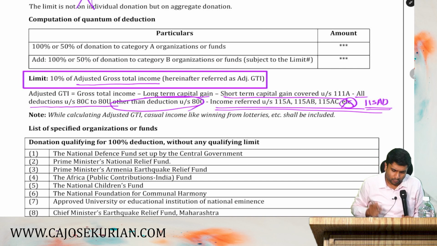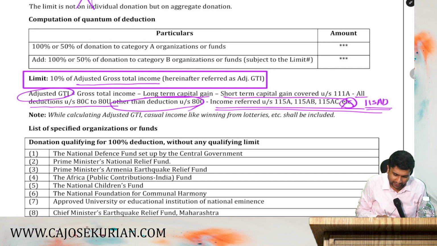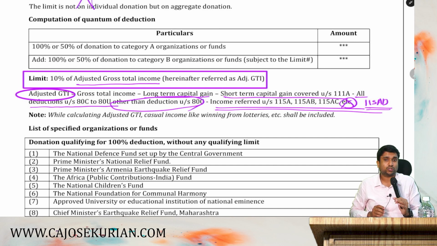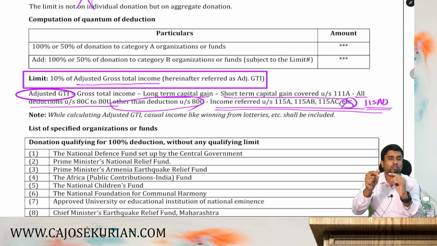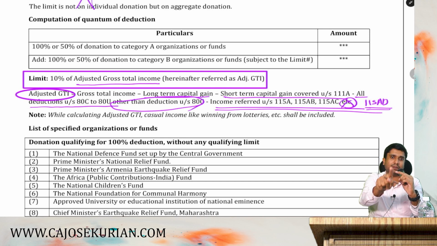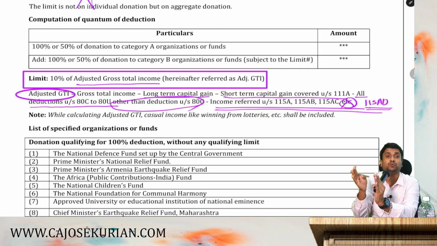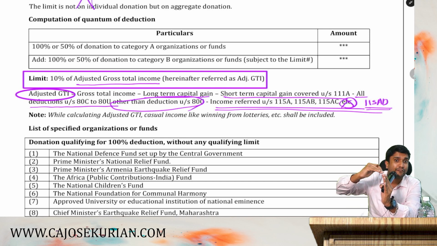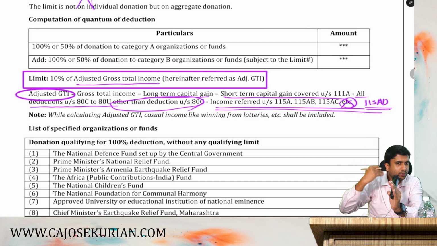Now, moving on. After deducting all these things, the remaining figure can be called what? Adjusted gross total income. On that adjusted gross total income, you apply how much? 10%. And that figure is called the qualifying limit. Are you all with me?